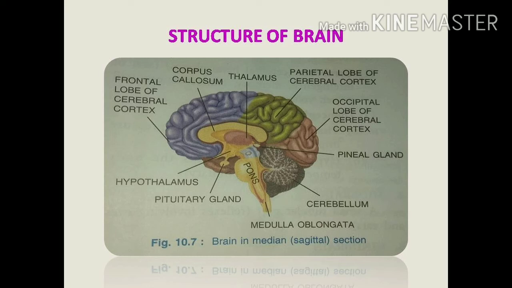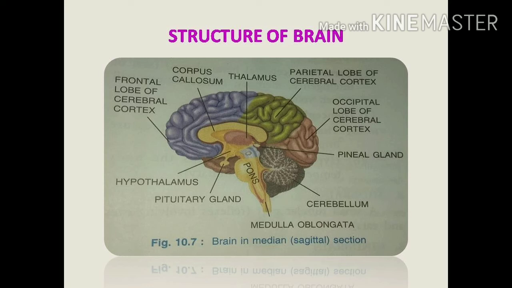Parietal lobe, green color. Occipital lobe, a little bit brown in color. And the dark brown color near the hypothalamus is called the temporal lobe. Here we can see 4 lobes. These 4 lobes receive the impulses from the different sense organs. And we can see the corpus callosum in the center. It helps in the transmission of impulses from the left cerebral hemisphere to the right, as well as vice versa.